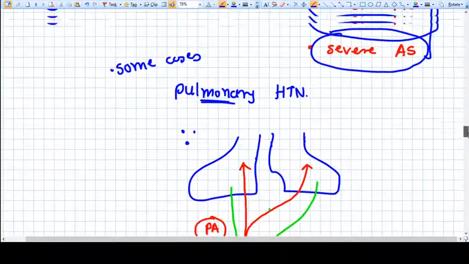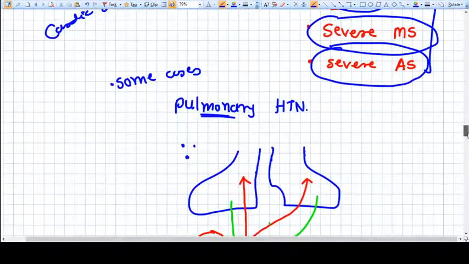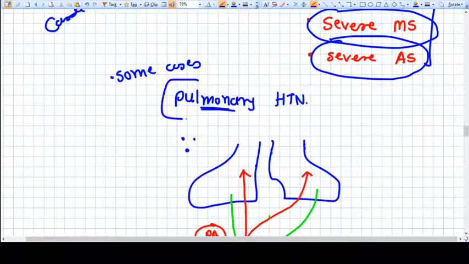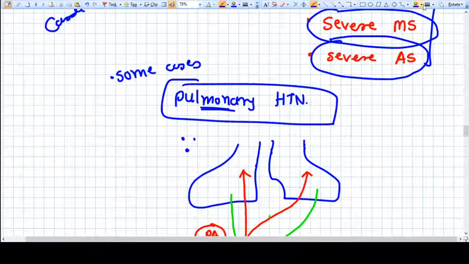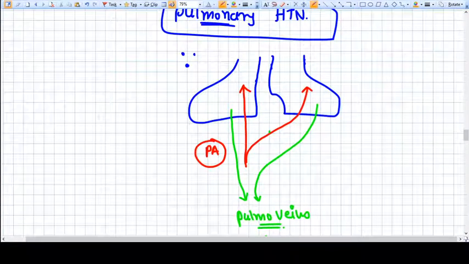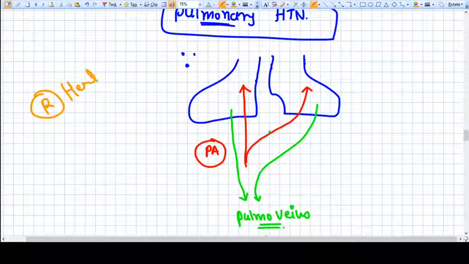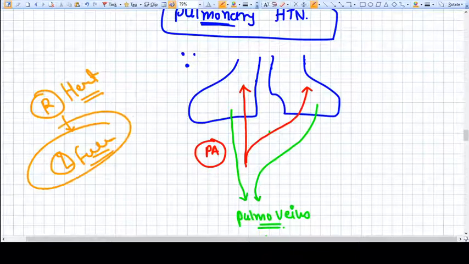If we talk about pulmonary hypertension, first of all we need to understand why there is pulmonary hypertension. Normally the right side of the heart functions less than the left side of the heart, because the left side, that is the left ventricle, is the main pumping chamber.